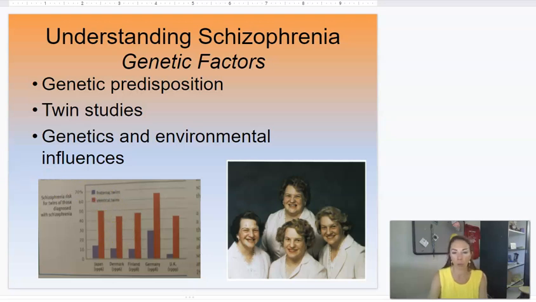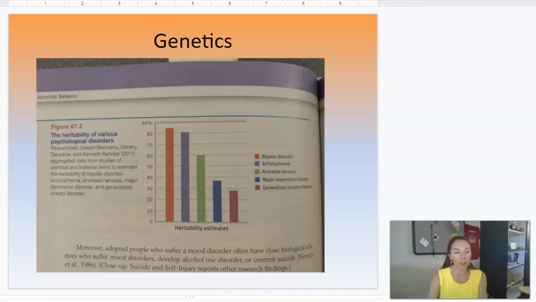And did I put one more? I did, one more graph in here. I found this later and thought I'd put it in to go back on all the different disorders we've talked about. Of all of the psychological disorders, looking at the colors here, schizophrenia is only second to bipolar for heritability, meaning that if you have a parent that has it, you're more likely to have a child that has it.